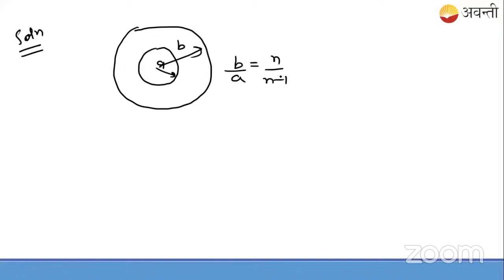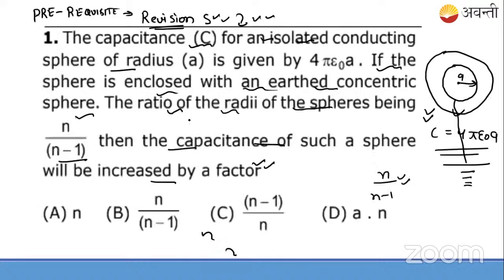Okay? And then they're asking us, this question can be modified and asked like this: the final capacitance is how many times the initial capacitance. Try to solve this question. Your time starts now. Then the capacitance of such a sphere will be increased by what factor? What is the factor by which this C1 capacitor will increase if we enclose this in a concentric sphere of say radius B? Are you able to solve this?